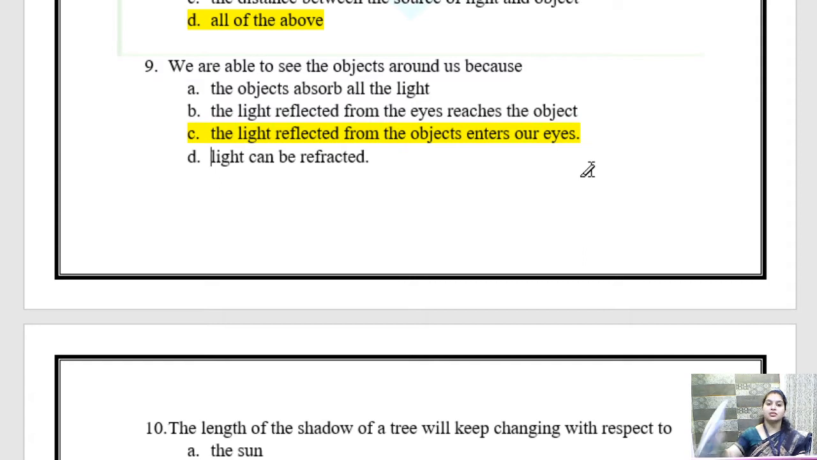Like children, this is your book. So how are we able to see this book? Because the light is coming and it is reflecting back, and that reflected light is going to our eyes. Okay, that is why we are able to see the object. Clear? So option C is correct. The light reflected from object enters our eyes.